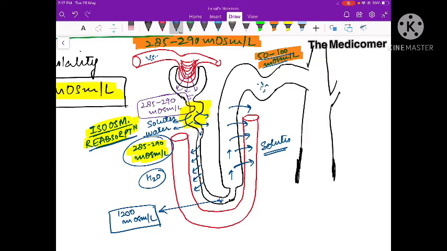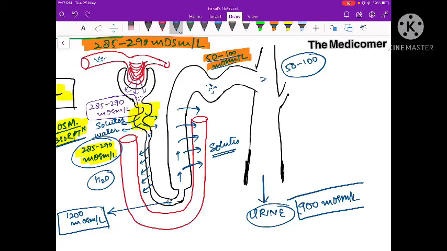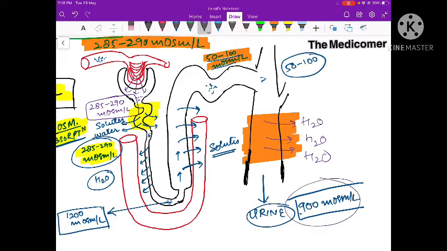Now it has to go into the collecting duct, and here urine will be produced. So urine will be formed by this part. Here its osmolality is 50 to 100, but the osmolality of urine is almost 900 milliosmoles per liter. How does this happen? Through this part of the nephron, reabsorption of a large amount of water has to take place, so lots and lots of water have to be reabsorbed so that the osmolality increases to 900 milliosmoles per liter. This happens because of the action of ADH hormone.